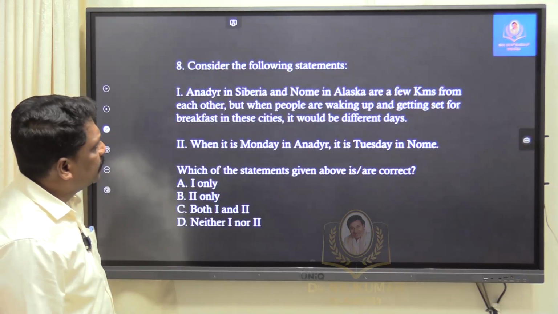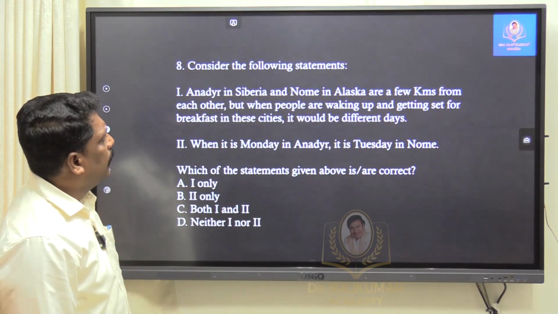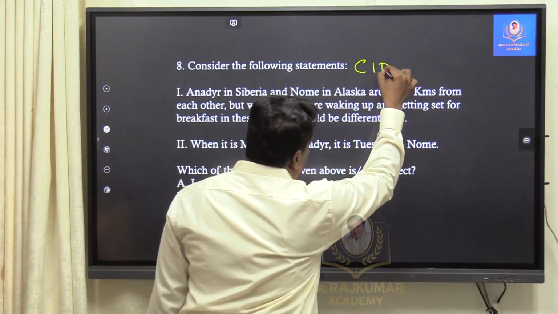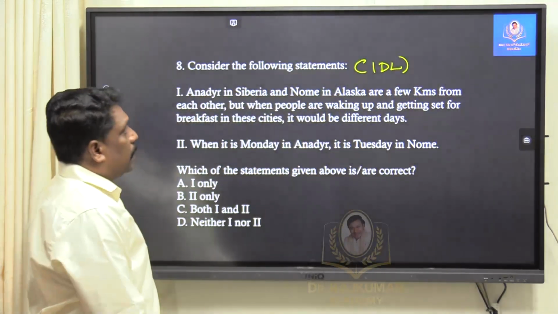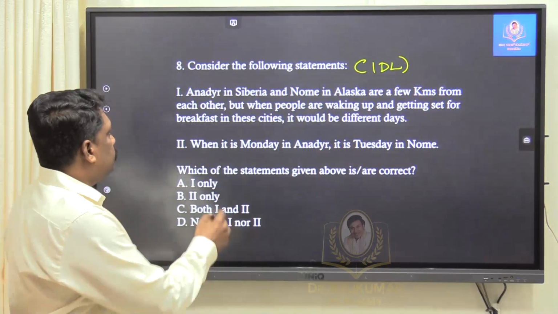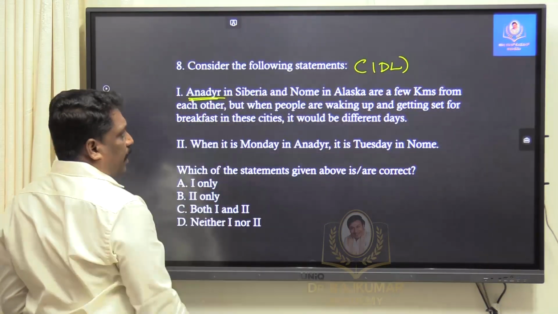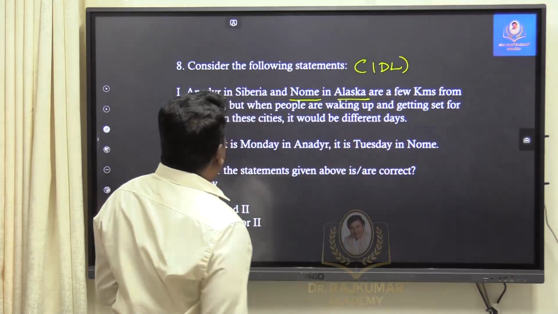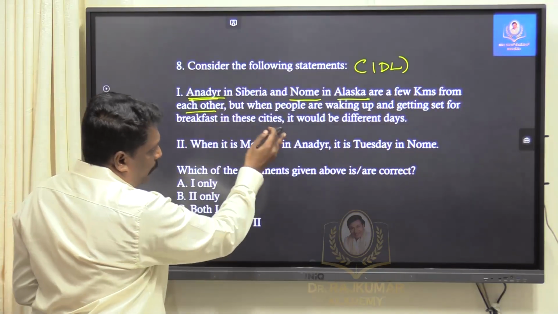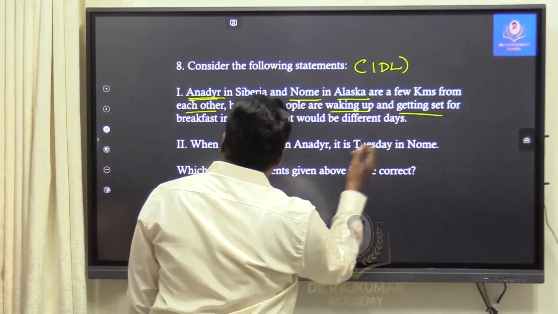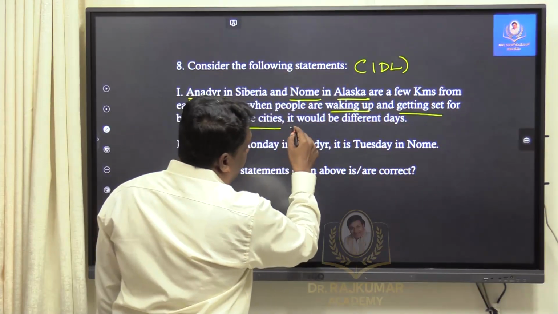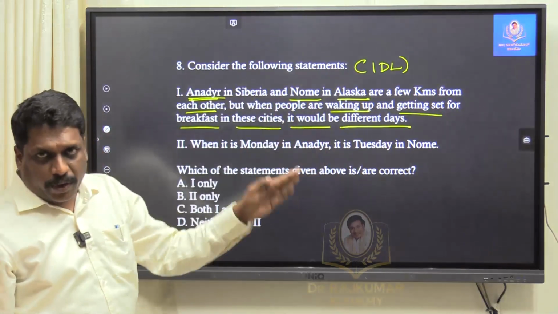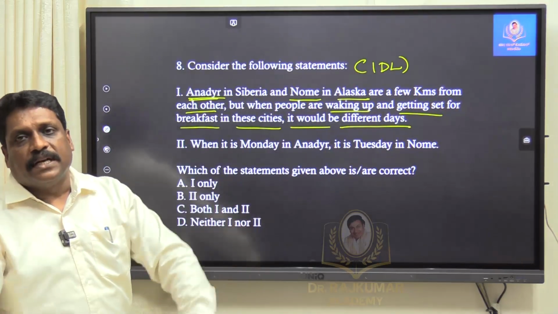Next question. This is a very interesting question. Consider the following statement. This question is with respect to the international date line, right? Anadyr in Siberia and Nome in Alaska are a few kilometers from each other. But when people are waking up and getting set for breakfast in these cities, it would be different days. For the simple reason, both these places are located on either side of this international date line.